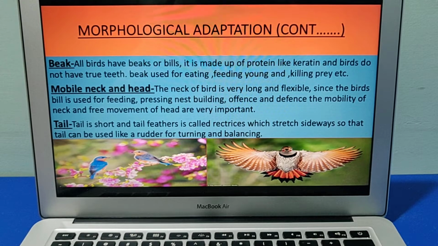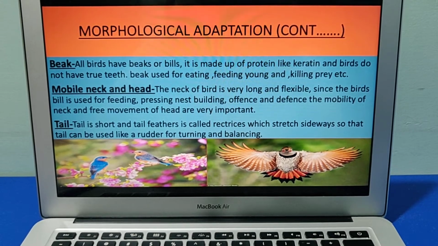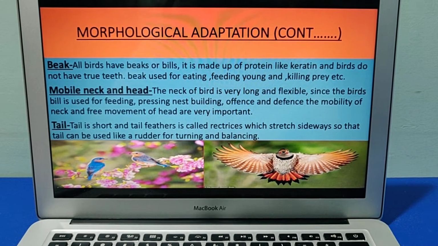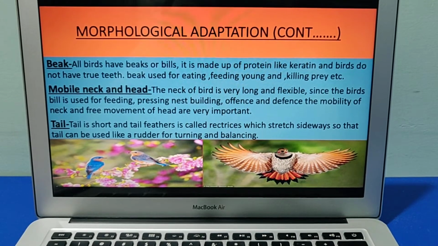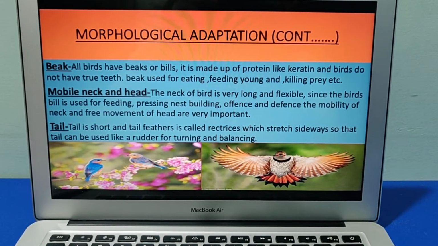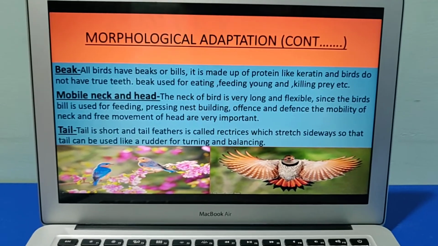Now the last part which we'll discuss about the bird is the tail. The tail is very short, and the tail feathers which we can see are at the hind side of the bird, at the back side, that is the rear side, and it can be used for turning and balancing.